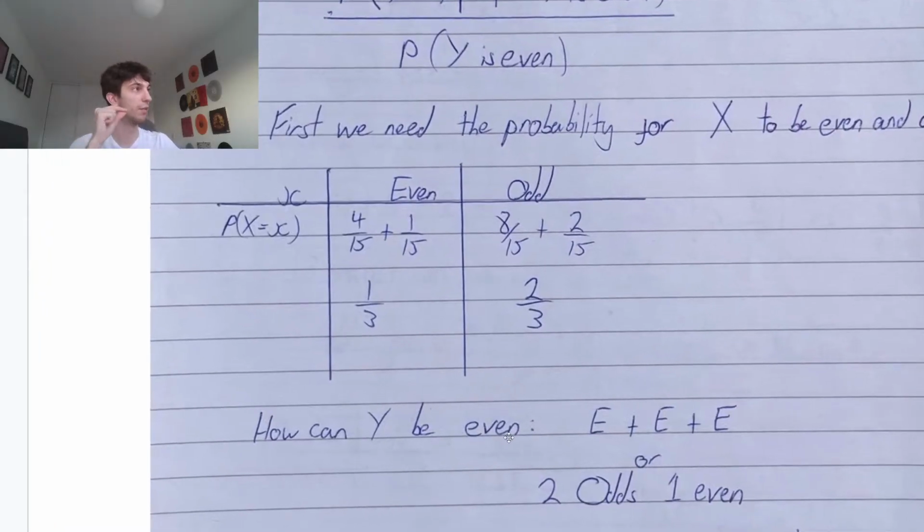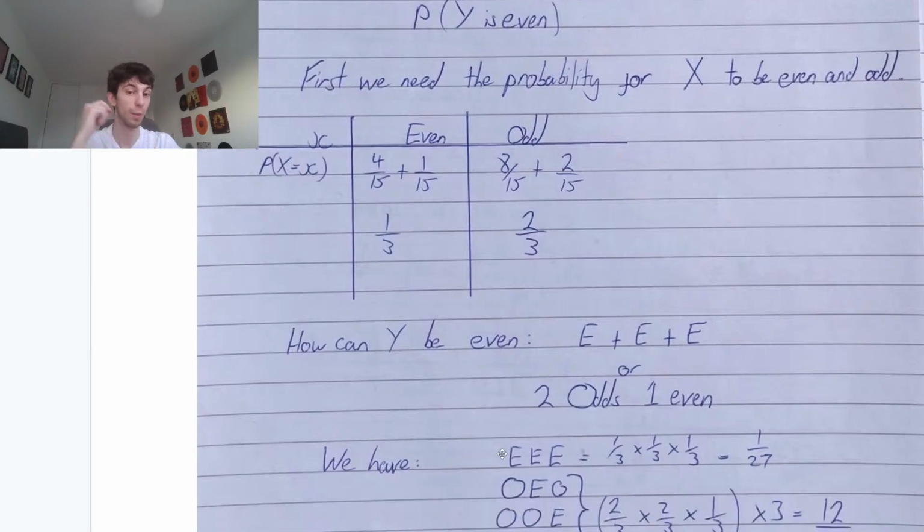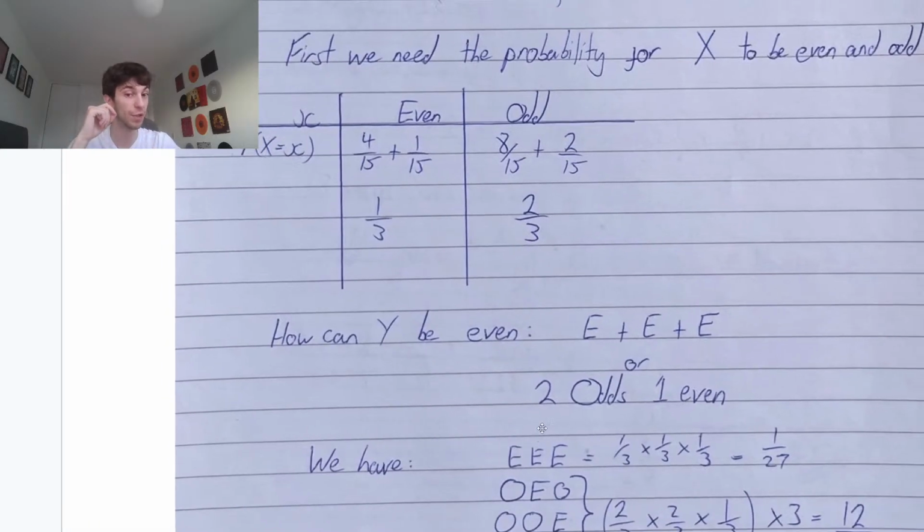Y can be even by adding 3 even numbers. If you add 3 even numbers to each other, you get an even number. The other way, odd or even, exactly. Yeah, perfect. Robbie is on it. The other way you can get even, as Robbie said, is 2 odds and an even. Perfect. So, what we're going to do, the probability of getting 3 evens, guys, this is what we care about.